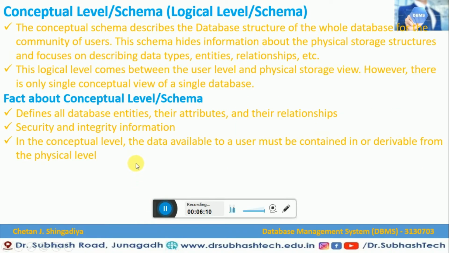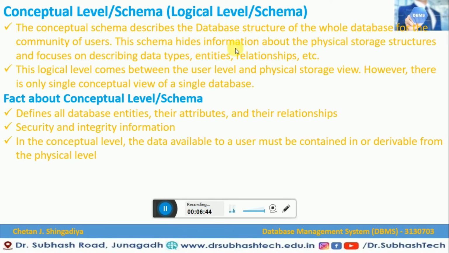Now let us understand what is the conceptual level or conceptual schema. The conceptual schema describes the database structure of the whole database for the community of users.